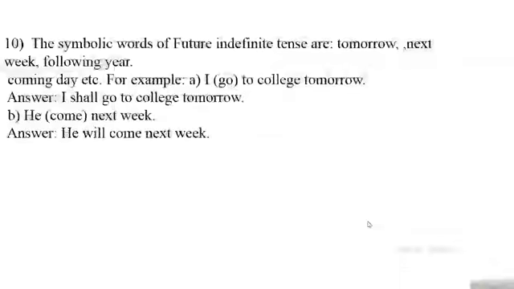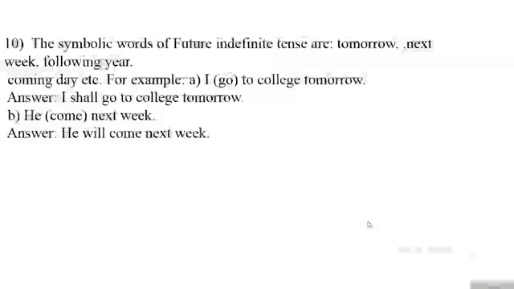Students, I am telling you again, the symbolic words of future indefinite tense are tomorrow, next week, following year, coming day, etc. For example, I go to college tomorrow. The go verb is kept in bracket and it is in wrong position. By the word tomorrow, we find that it would be in future indefinite tense. So the tense will be in the structure of future indefinite tense.